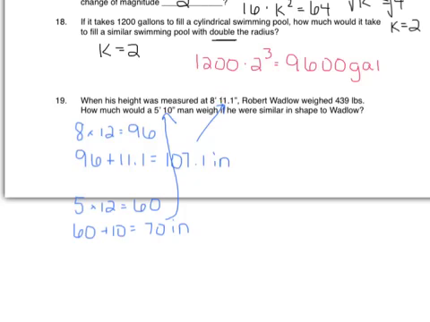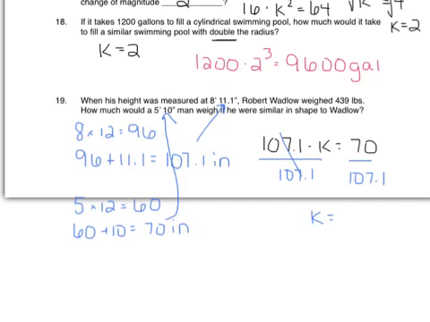So I am saying 107.1 times what k value would give me 70. To solve that, I would divide by the 107.1. That's going to come out to be, I'm going to round that to 0.654. You don't want to round too far, like I wouldn't round all the way up to 0.7, but probably 3 decimal places is safe. And then again, if we're talking weight, weight is really a volume measurement, so I want